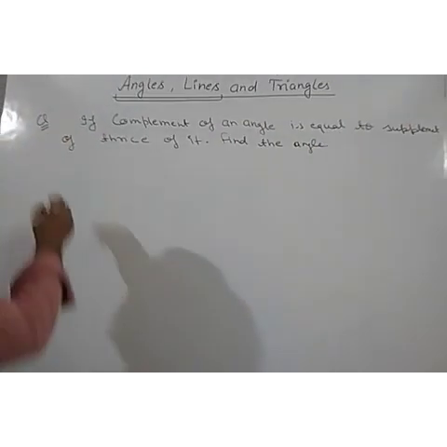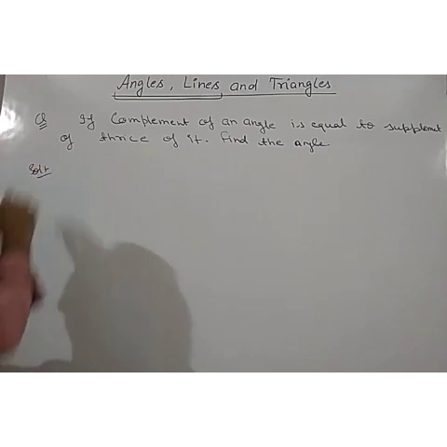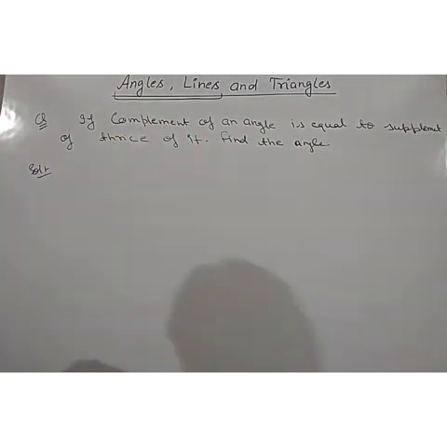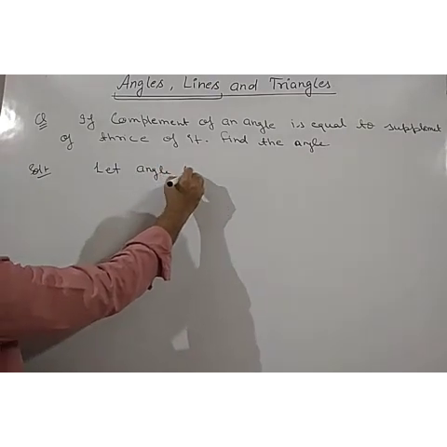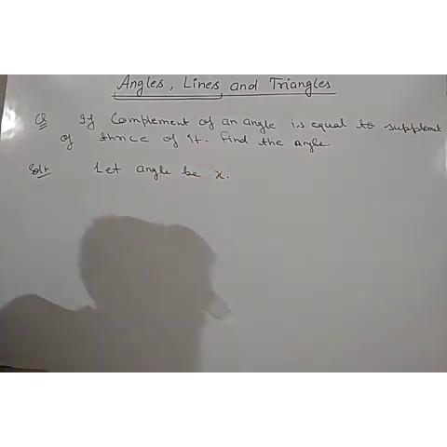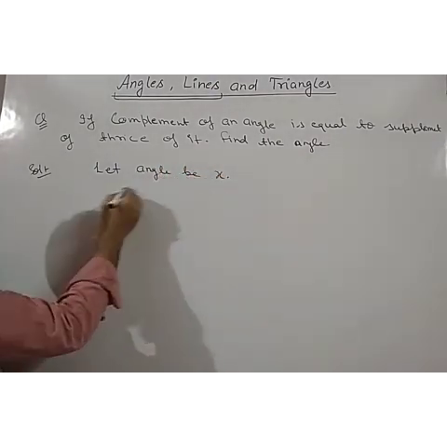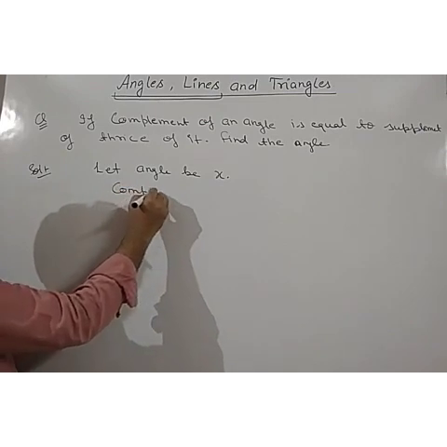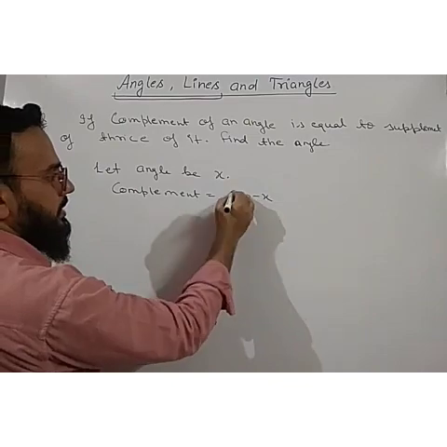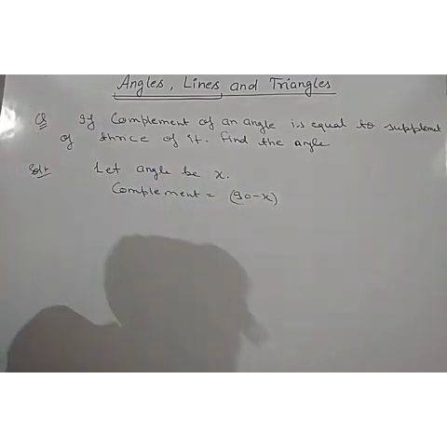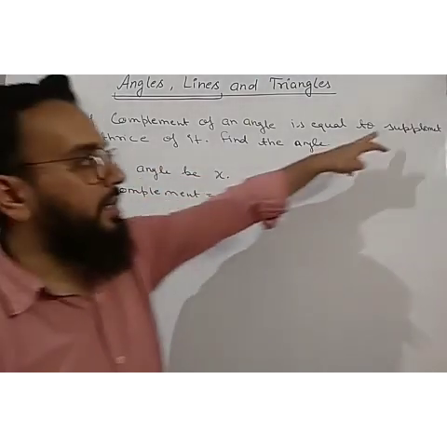So let us take the angle. Let the angle be x. So what will be its complement? Its complement will be 90 minus x. This is its complement. And there is also a supplement given.